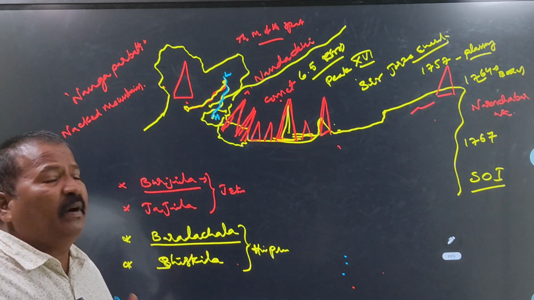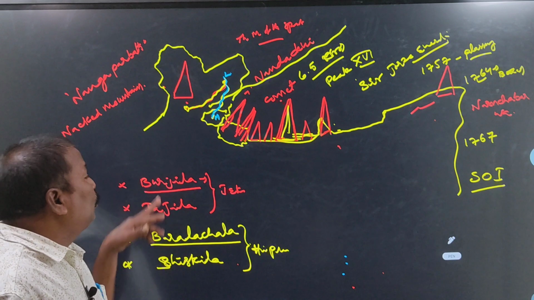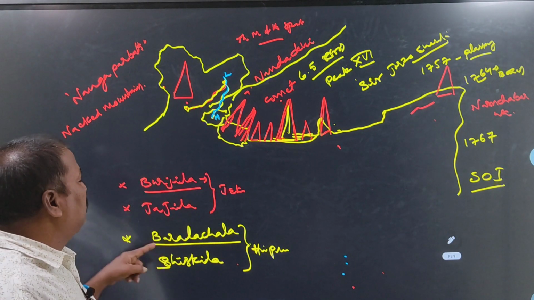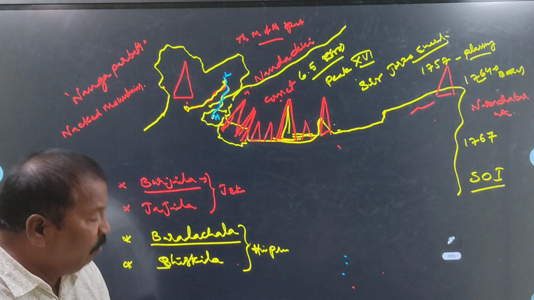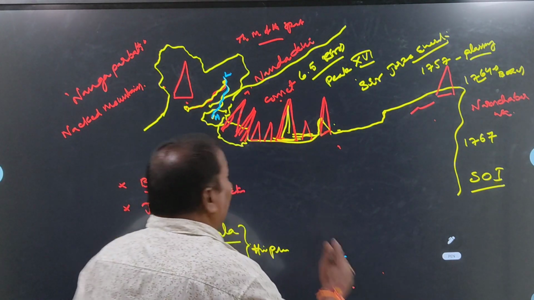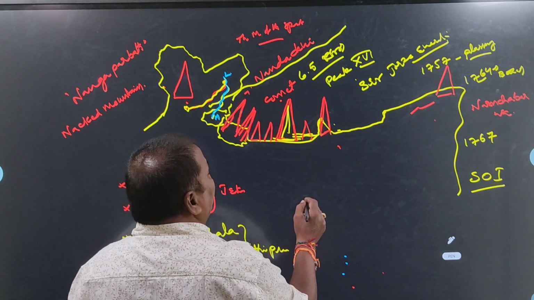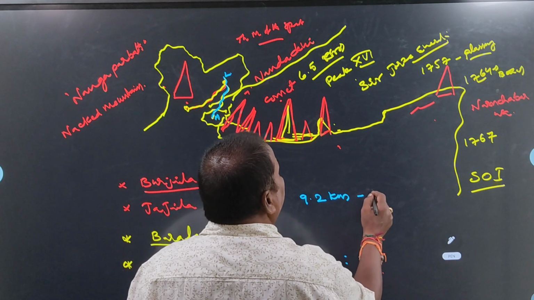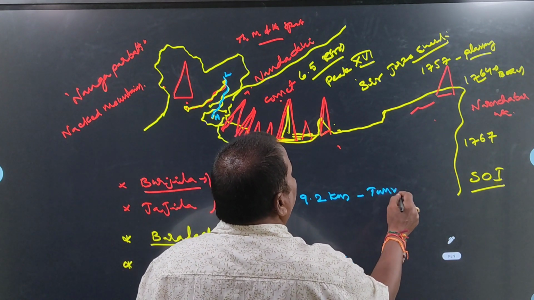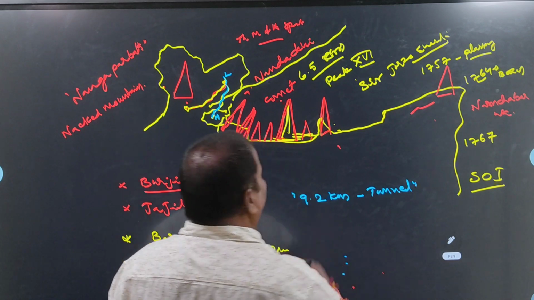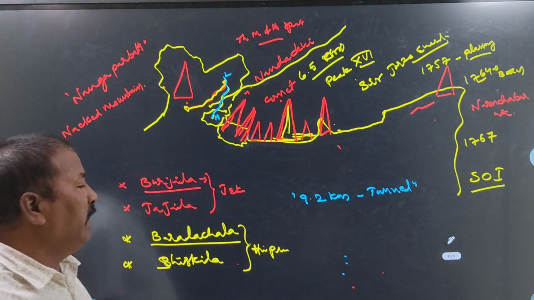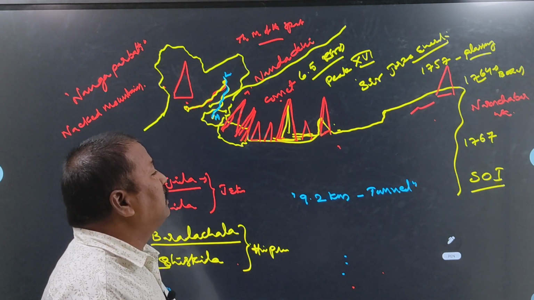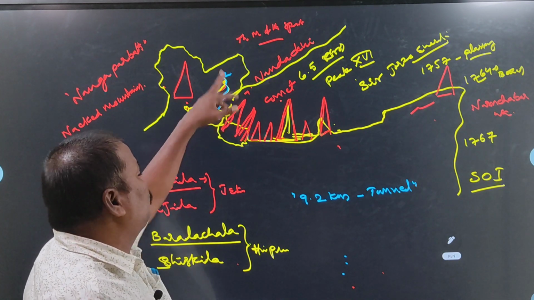Okay, what is the important point here? That roadway was constructed through the Baralacha La Pass. This highest roadway was connected through the Baralacha La Pass. One more important point is there. In this roadway, a 9.2 kilometer longest tunnel was also constructed. It is the longest roadway tunnel in India.